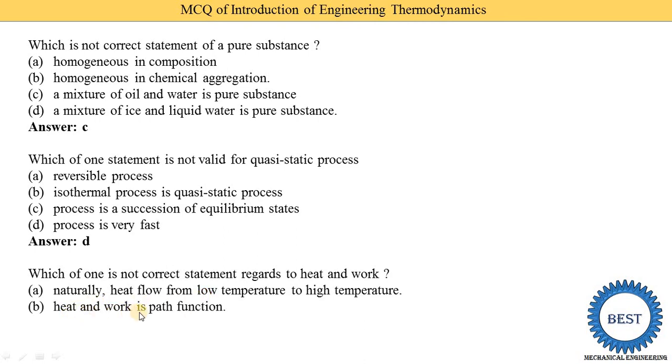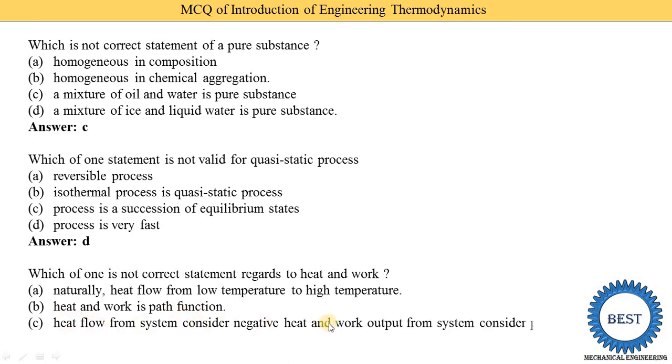Second, heat and work are path functions. So this is the correct statement. Heat flow from the system is considered negative heat, and work output from the system is considered positive work. It is also a correct statement. Work done in a free expansion is 0. It is also correct. So option A is the wrong statement: heat flows from low temperature to high temperature.